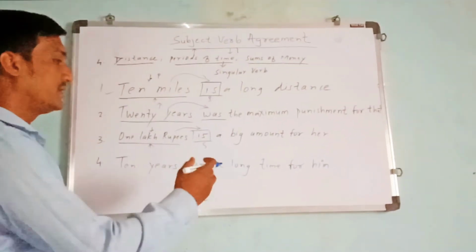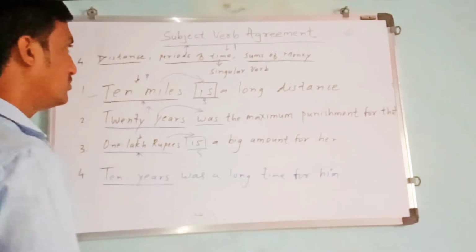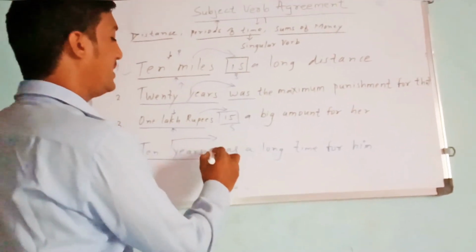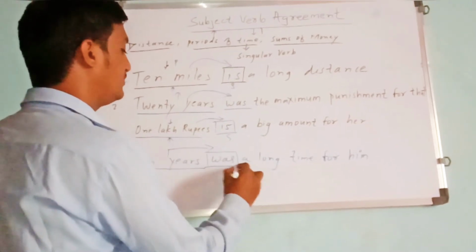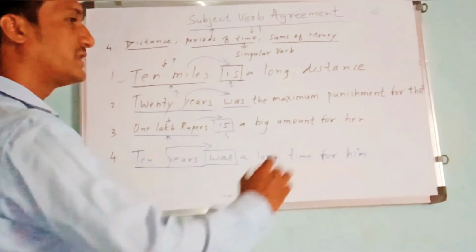You can also say, 10 years was a long time for him. If you see here, 10 years talks about a period of time, and because of this reason, it will be followed by the singular verb was. So 10 years was a long time for him.